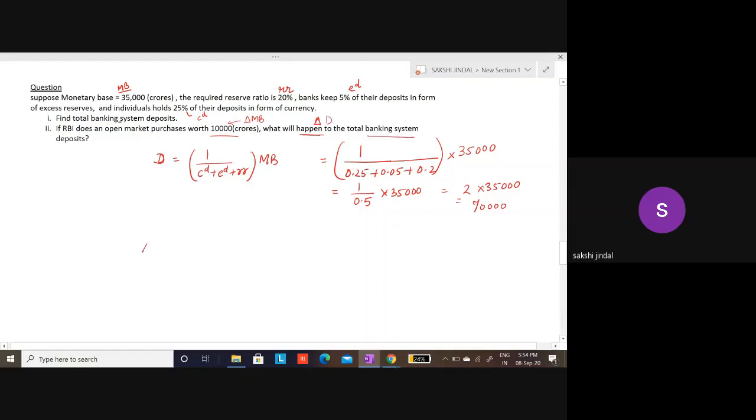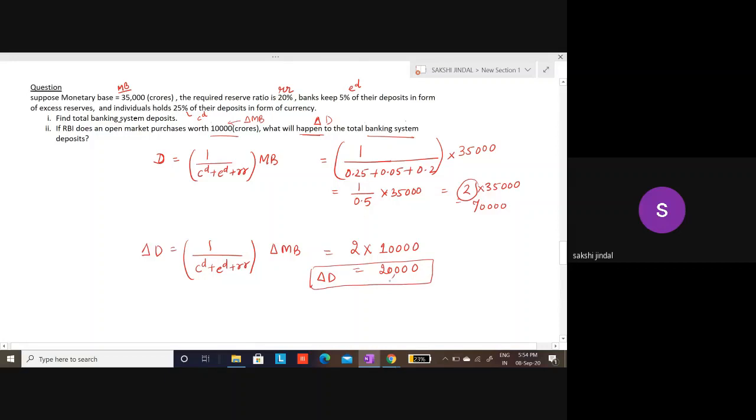So for the change, change in D is equals to 1 upon this, वही formula है, change in MB. Now I'm not solving this again. This comes out to be 2. So 2 into change was 10,000. So 20,000 would be my change in deposits.